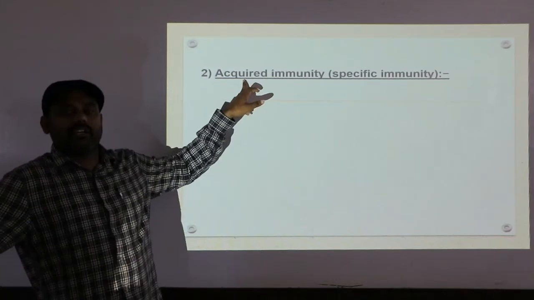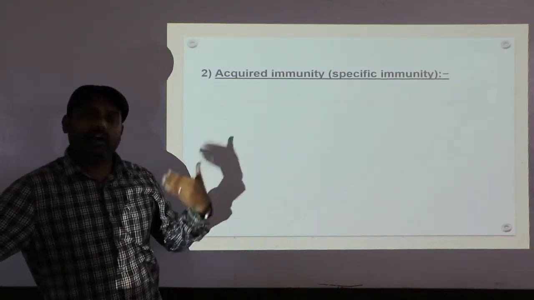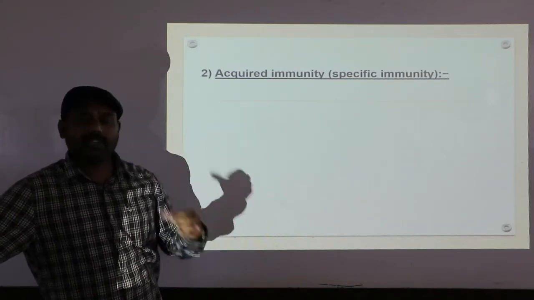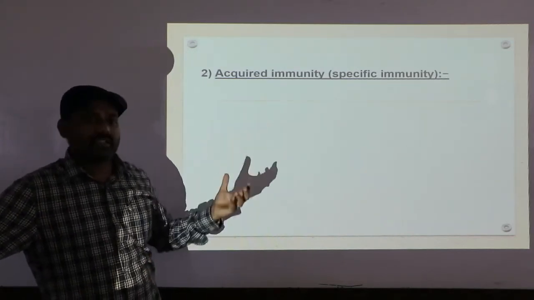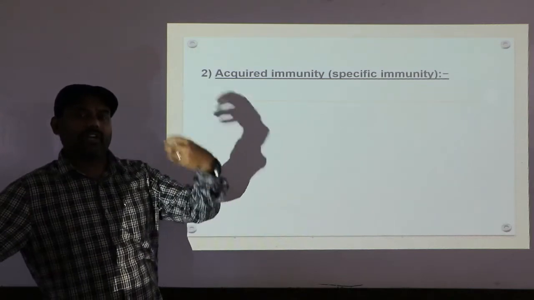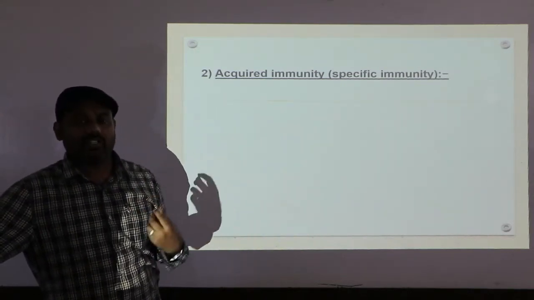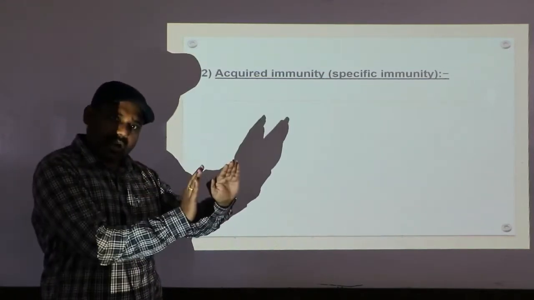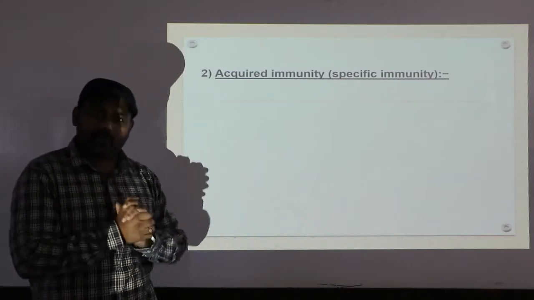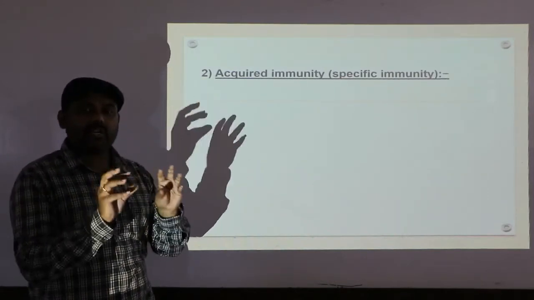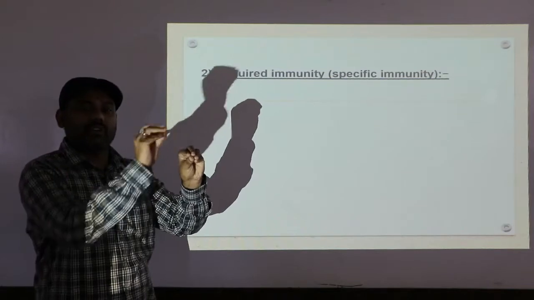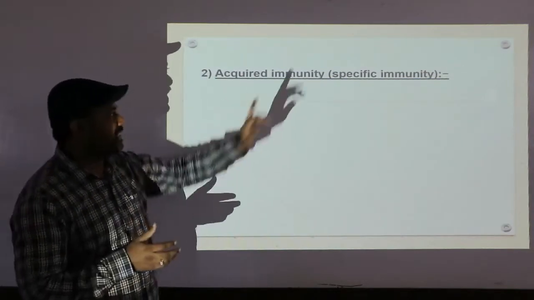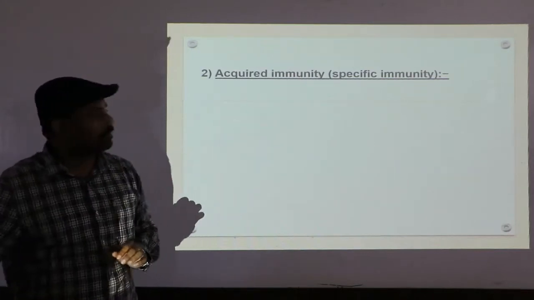One thing is, we develop it after birth, and specific means it is specific in its action. It means that any organism trying to enter our body and ready to cause disease, at that time it is concerned with that specific one, whether it is a bacteria, a virus, or a protozoan, that kind of thing. That is, it is going to prevent that entry. Particularly it is going to prevent that particular organism. Hence, it is considered specific immunity.